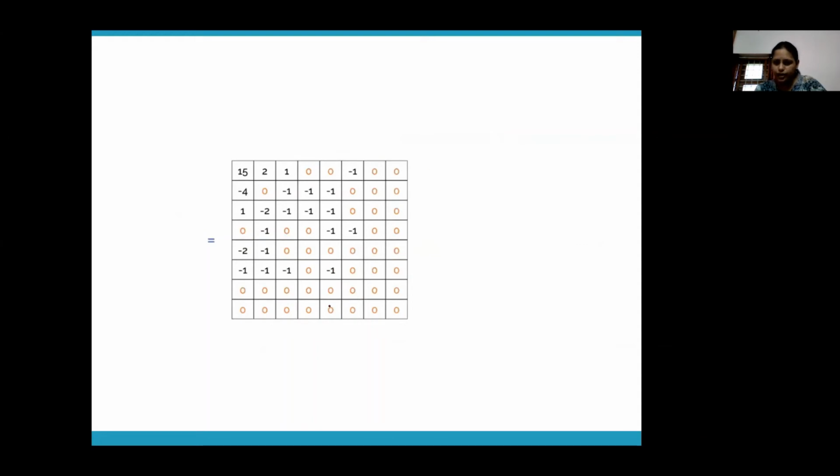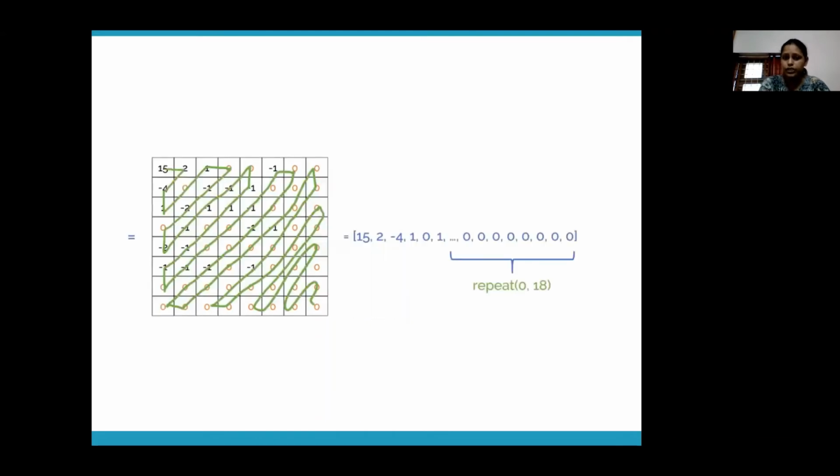Whatever is there in the high frequencies region, most of it will round off to 0. That means you need not store this information. This is 0. There's no information over there. So that means you are able to compress. That is how JPG is able to achieve compression.